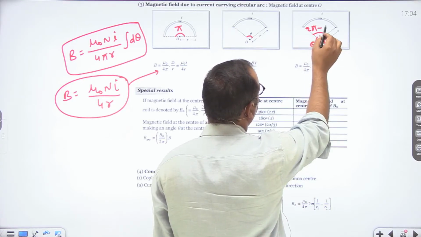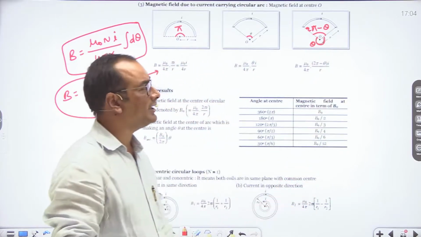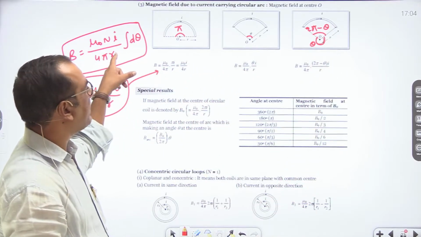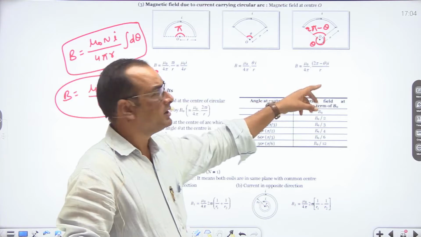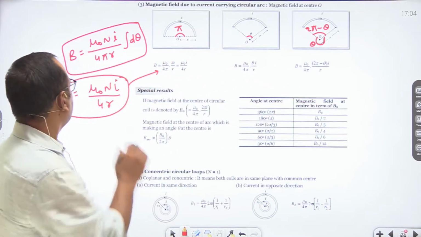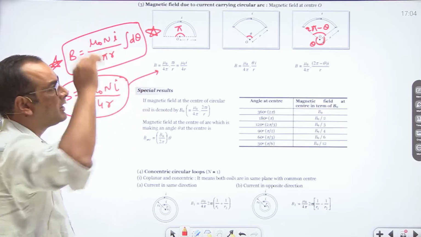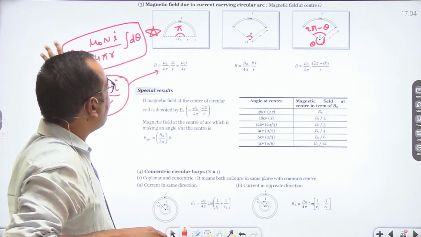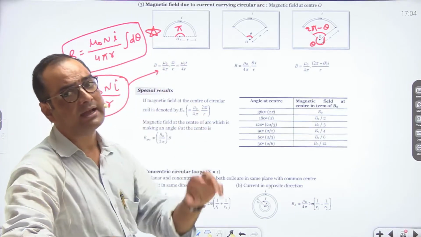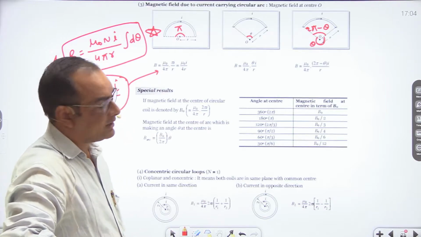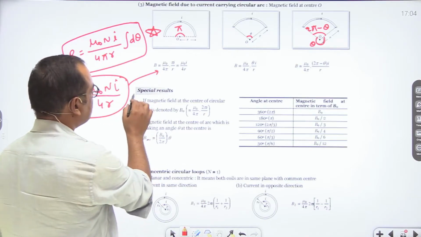So integration d theta will be 2 pi minus theta and the relation will be the same. This is a general concept which can be used to find the value of magnetic field due to any current carrying circular arc. Now see special results.